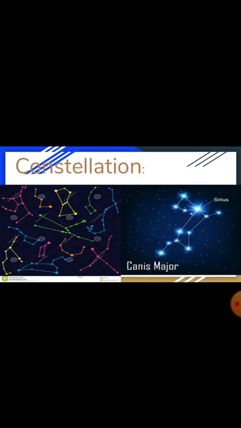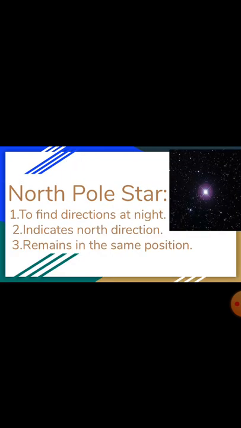On looking at this picture, can you guess what this is? You might have noticed various patterns formed by different groups of stars. These patterns of stars are called constellations. Among the stars, there is a special star called North Pole Star.